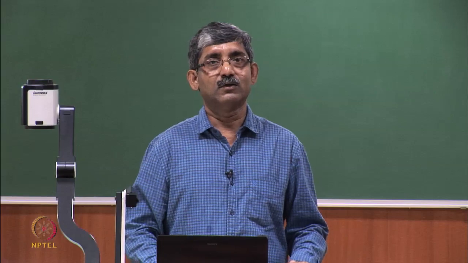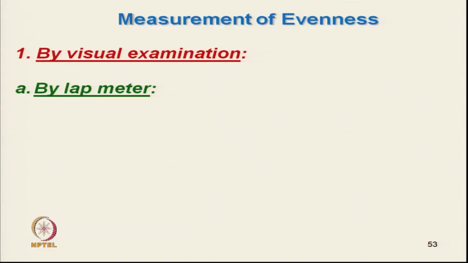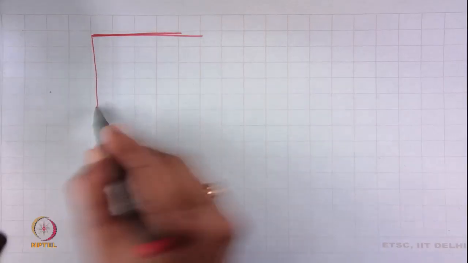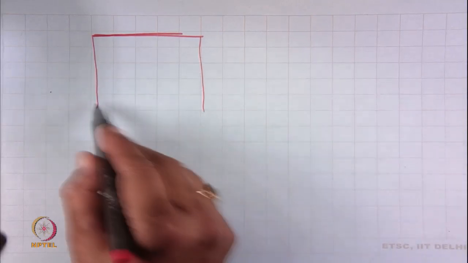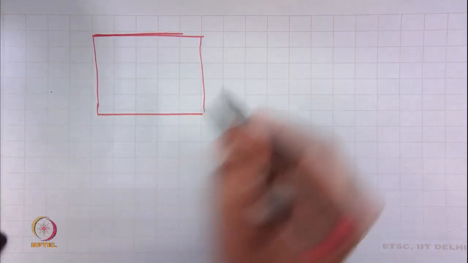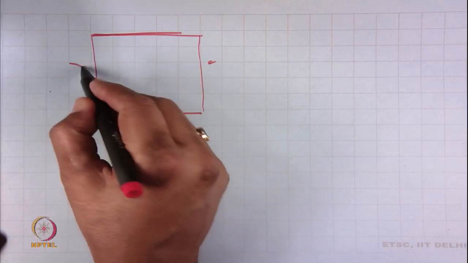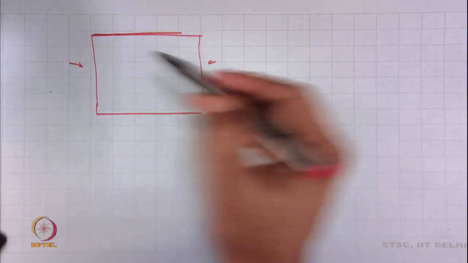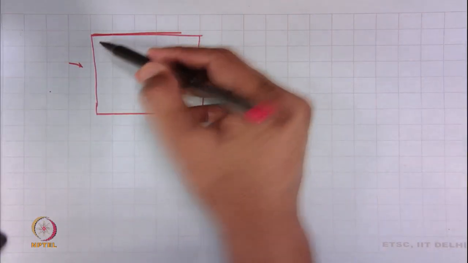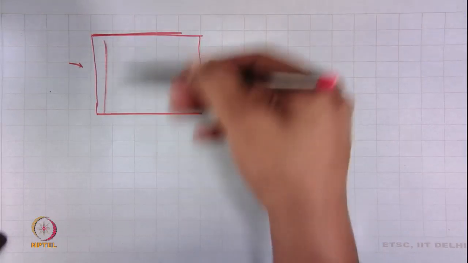One is the lap meter. What is that? Here there will be one board which is illuminated from the back side with white light. So, an illuminating board, and over that we place our laps.